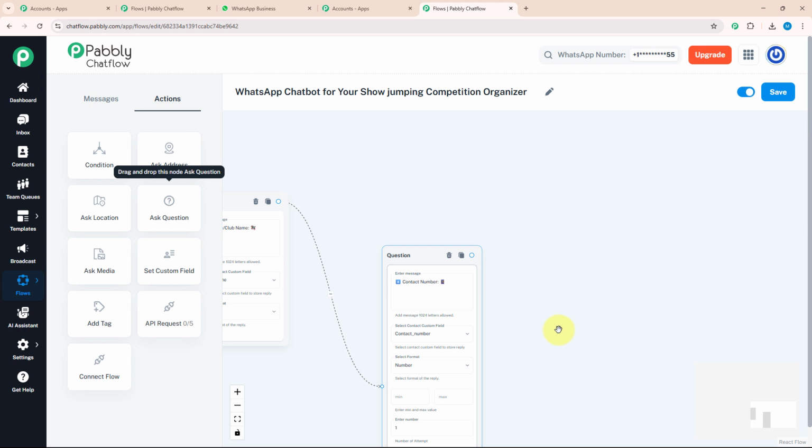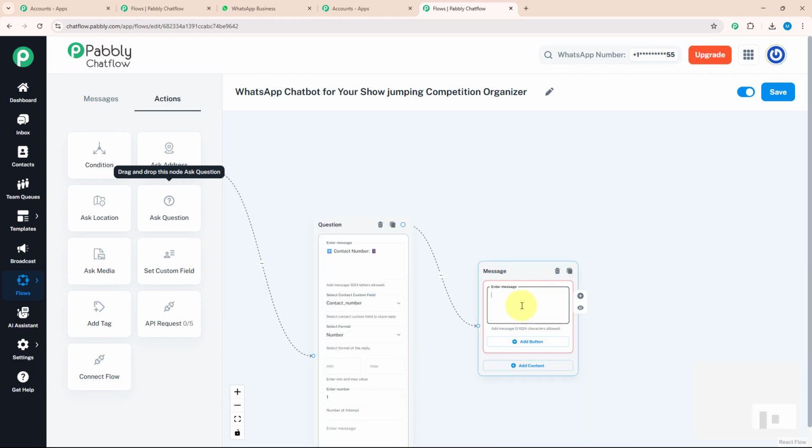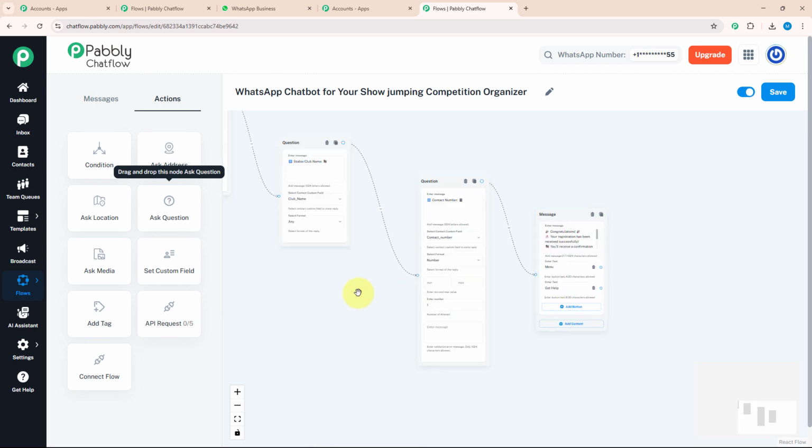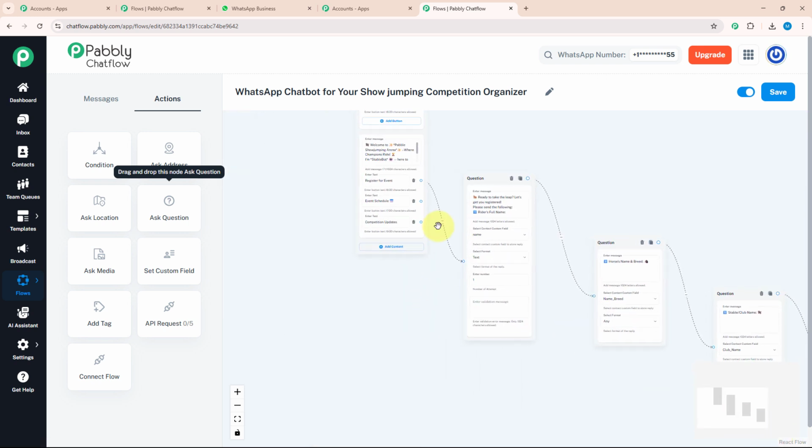After knowing all the desired information, I will send them a message in which I will congratulate them for registration. For that, I will drag and drop this option and select the text button over here. Here, I'm going to enter a message, something like this. With that, I'm going to add two action buttons which say menu and get help.